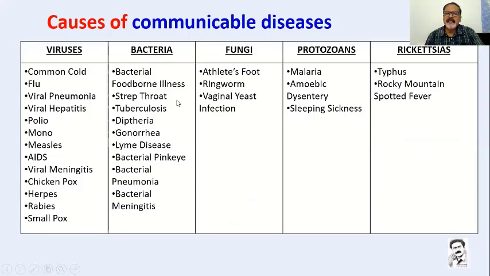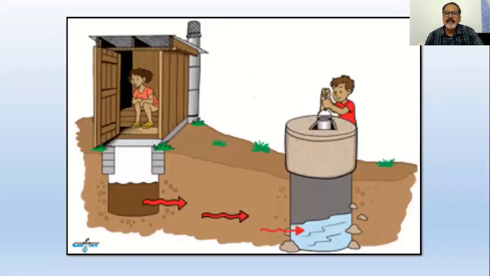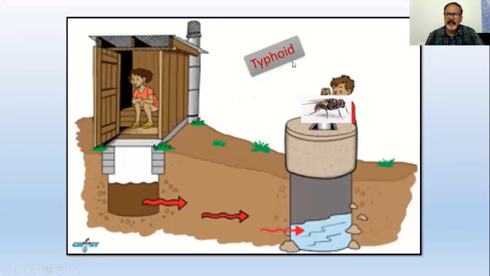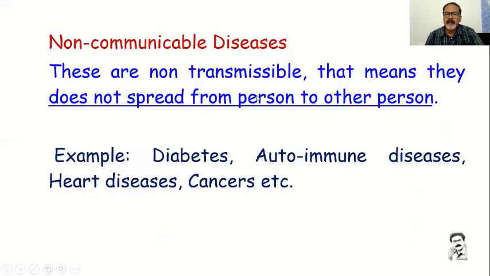And there is a slight difference. I will not go into details, but I will tell you. The best example I can give is typhoid fever. Generally what happens, the patient's stool will have this bacteria. Flies will sit on the excreta and travel from one place to another and contaminate the water. When others drink this water, it will cause typhoid. So this is the best example for communicable disease.